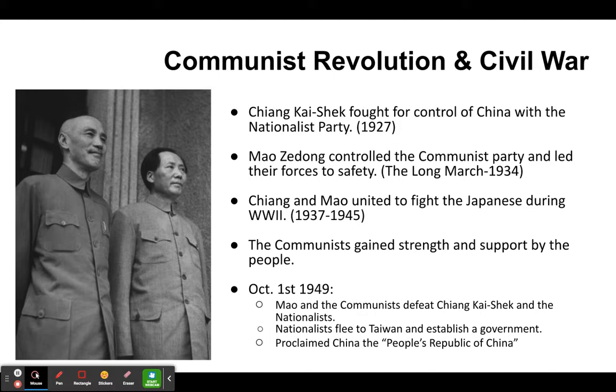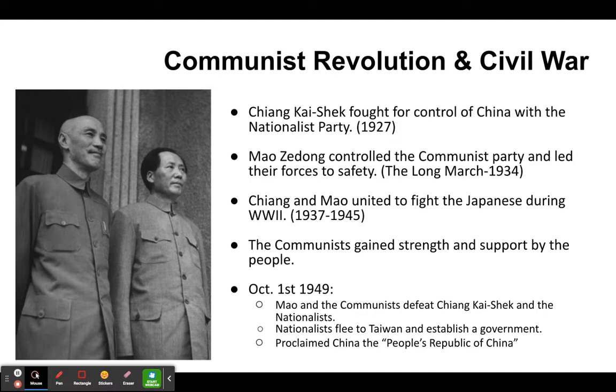The man on the right there, Mao Zedong, also rose to power during this time, and he was controlling the Communist Party, and he actually eventually will lead their forces. A little bit of a battle here as we start to see the Civil War taking shape between the nationalists and the communists. And Mao is the leader that leads those forces of the Communist Party to safety in 1934. They call that the Long March, where they march their way out of danger here from the Nationalist Party.